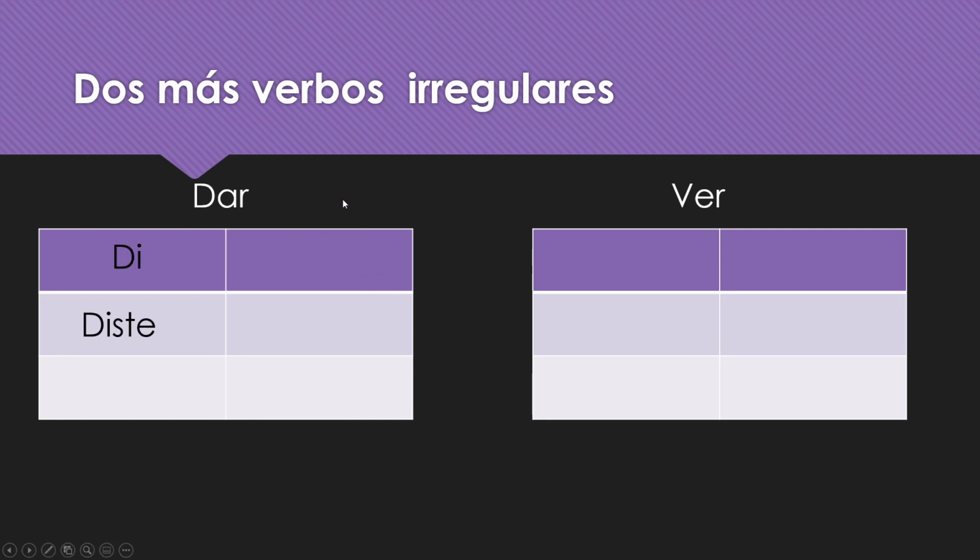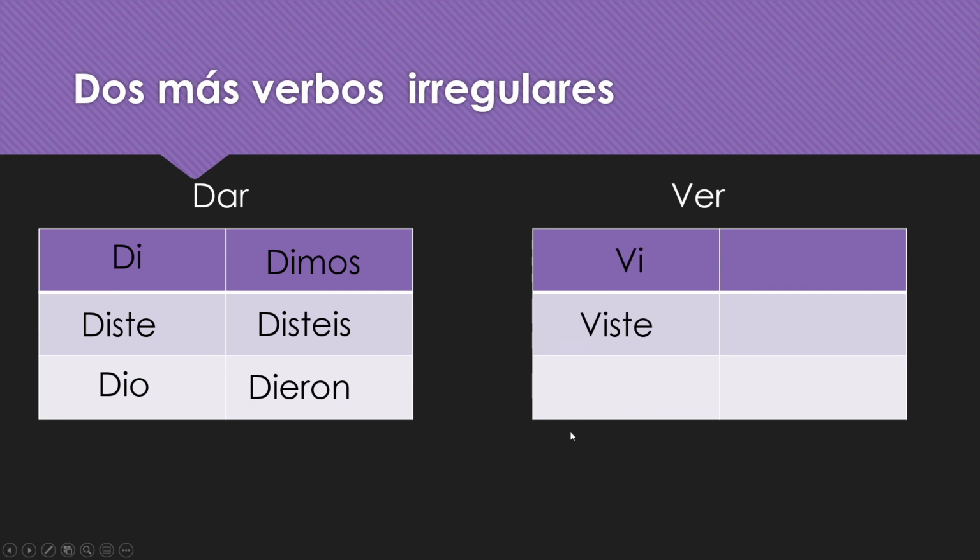Di, diste, dio, dimos, disteis, dieron. And then ver looks a lot like dar, only there are V's there. It is an ER verb. It conjugates just like an ER verb in preterite with no accents. The no accents are what makes it irregular. So, vi, viste, vio, vimos, visteis, vieron.